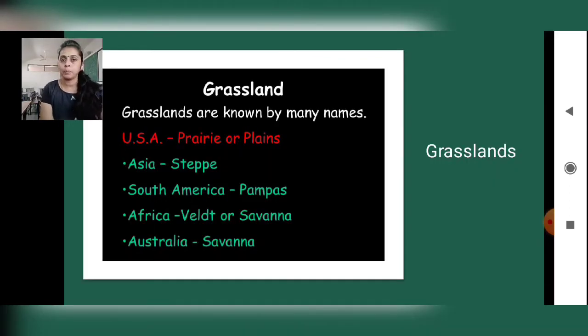So grasslands are known by different names. This is for your extra knowledge. They are known as prairies in USA. In Asia they are called steppe. In South America they are called pampas. In Africa they are called veld, V-E-L-D, it is given in your textbook. And in Australia they are called downs, D-O-W-N-S.